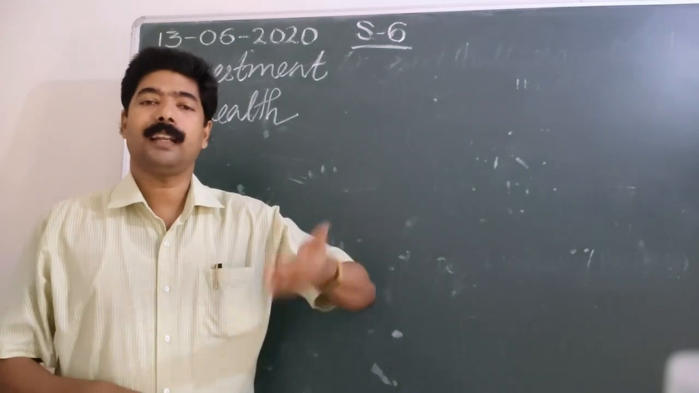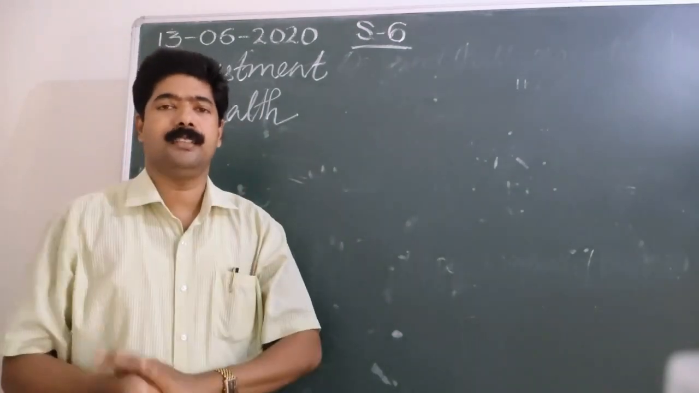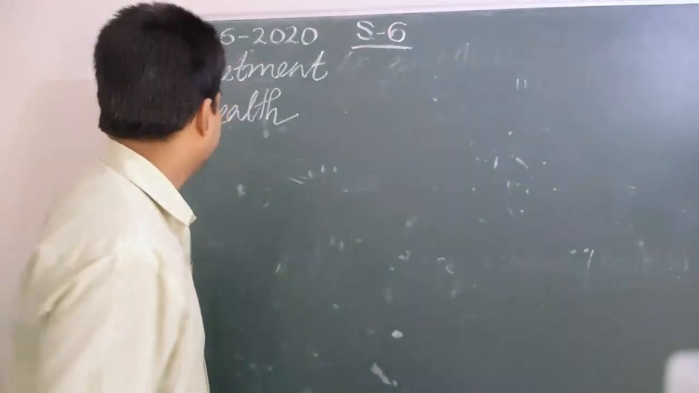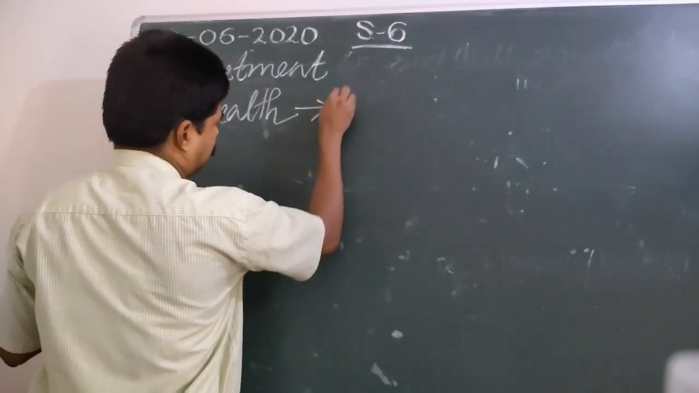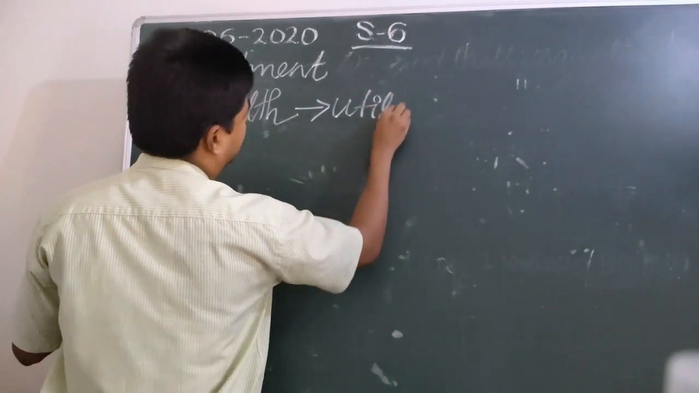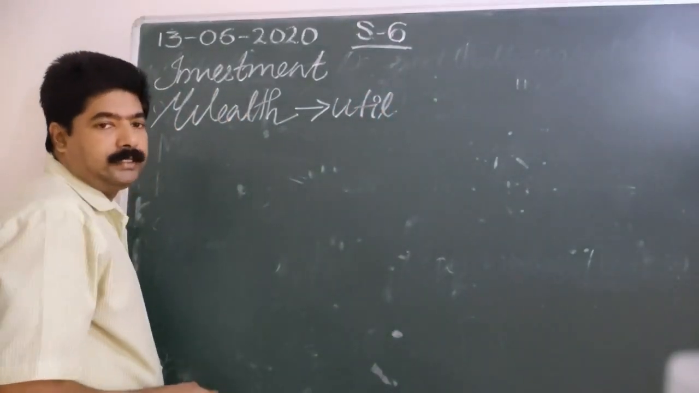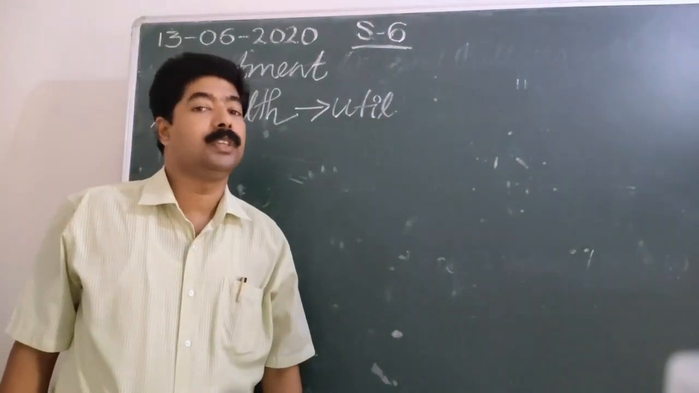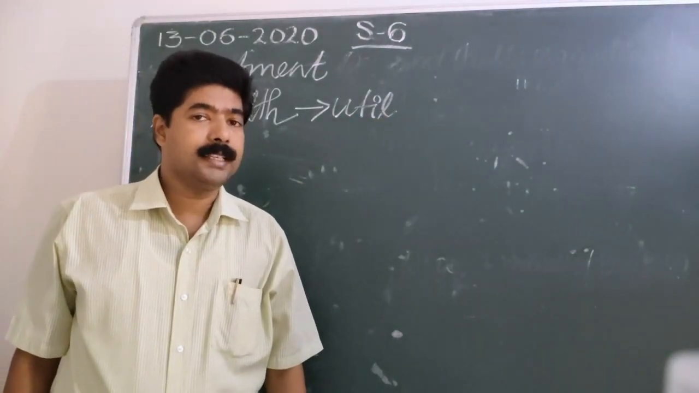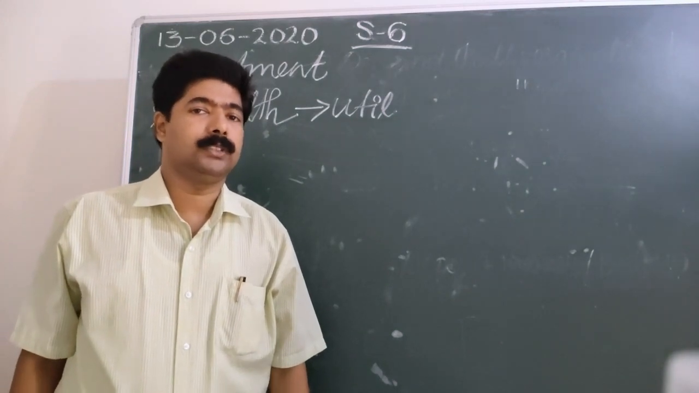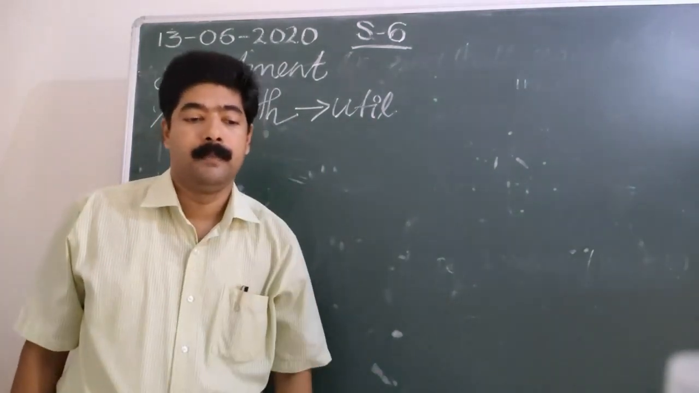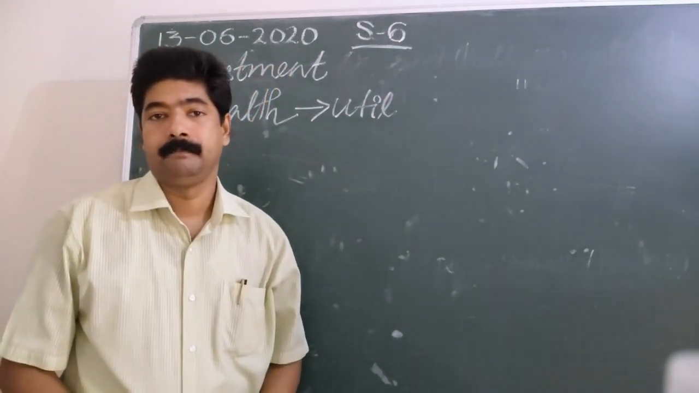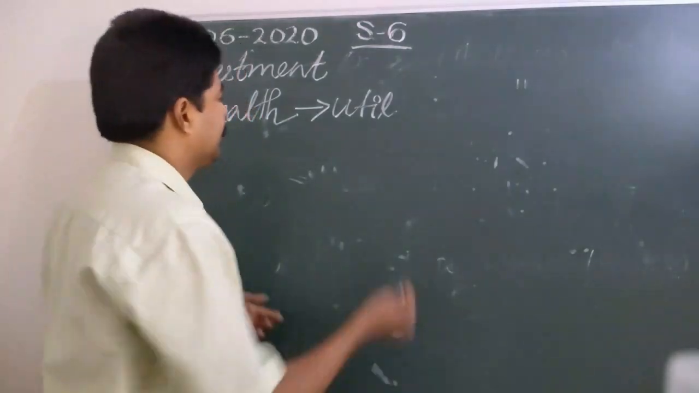Then what are those four characteristics? The first one is utility. What is utility? The commodity must have utility. Utility we have studied: the satisfying power of the commodity. That commodity must have the power to satisfy your want. It must possess utility. The other one is scarcity.